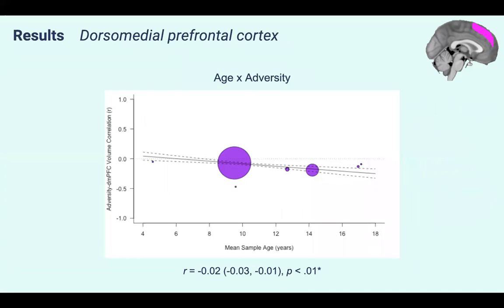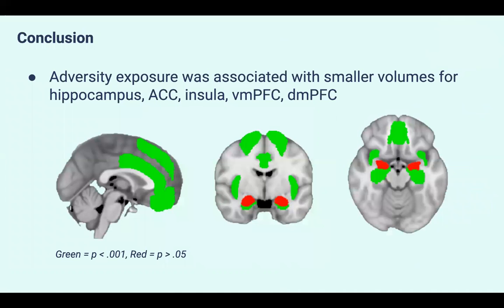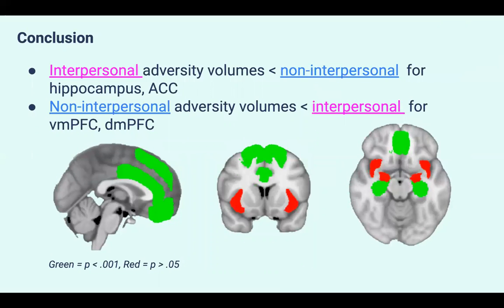In sum, our results can be organized into a few different kinds of effects. First, there were main effects of adversity, associated with reduced hippocampal, anterior cingulate cortex, insula, and prefrontal cortex volumes. There were also subgroup differences, such that interpersonal adversity was associated with smaller volumes than non-interpersonal for the hippocampus and anterior cingulate cortex.